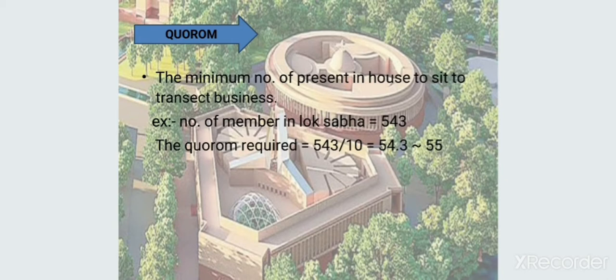Hence, as we know, the total strength of the Lok Sabha is 543. The quorum must be 543 divided by 10, that comes to 54.3. The number must be the next whole number, that is 55. 55 is the quorum of the Lok Sabha. Similarly, you can derive it for Rajya Sabha as well.